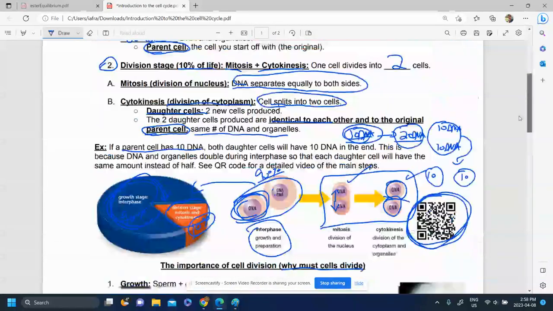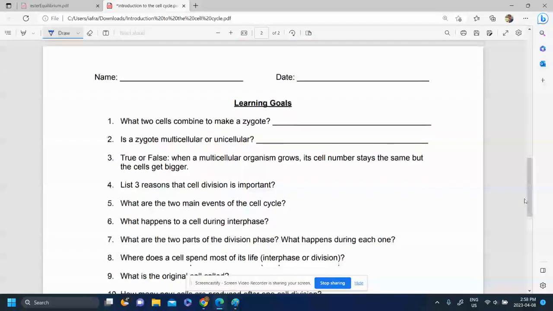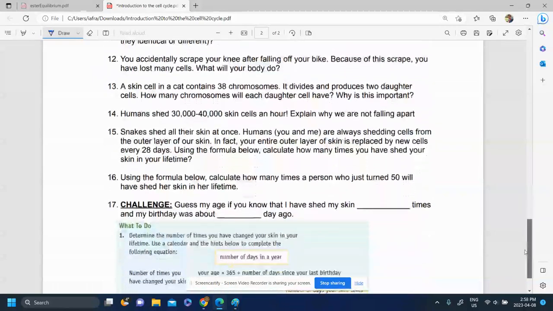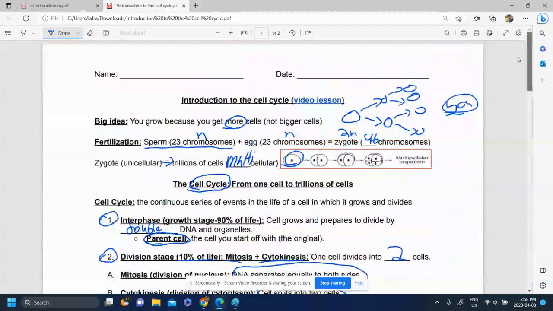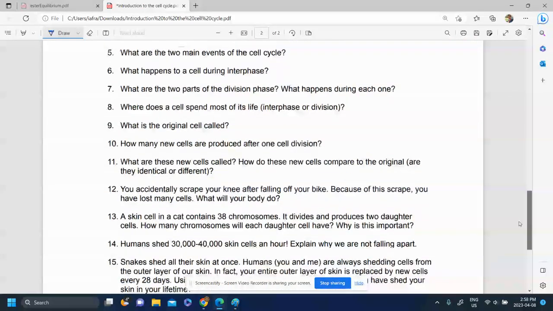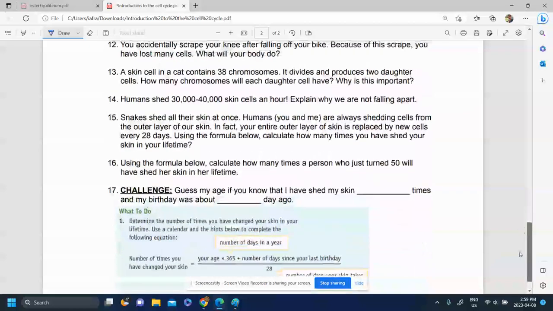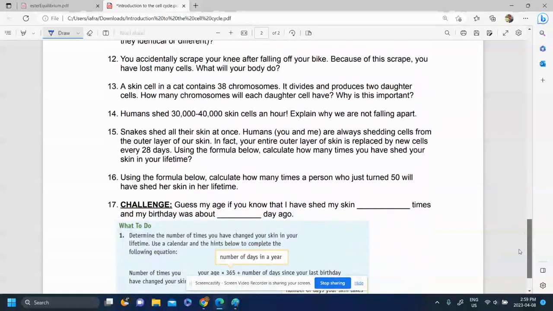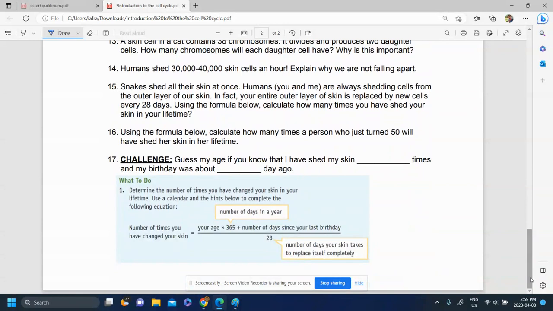So once you've gone through this slide deck and through this handout, you're able to try the learning goals. Again, these are the main takeaways that you should have understood during your learning. So all the answers can be found in the slide deck and in the handout. Some of them will require you to think a little bit. I encourage you to discuss some answers with your peers to make sure you understand it. And whatever you don't get, please make sure you go back to the slide deck or rewatch the video and see your teacher for additional support if you need it.